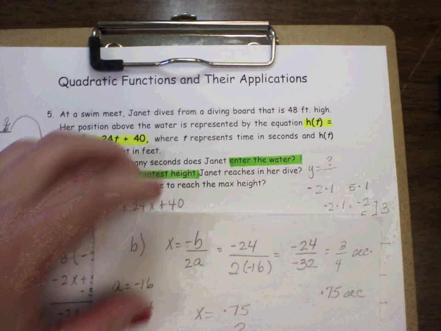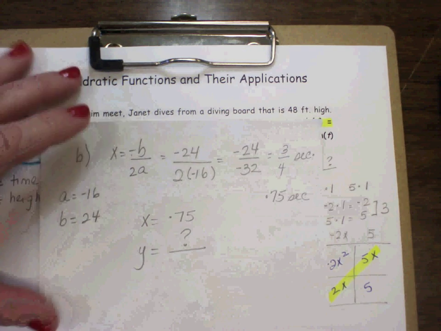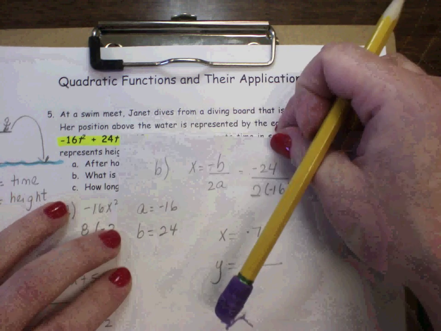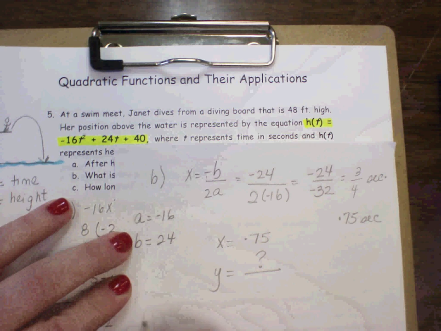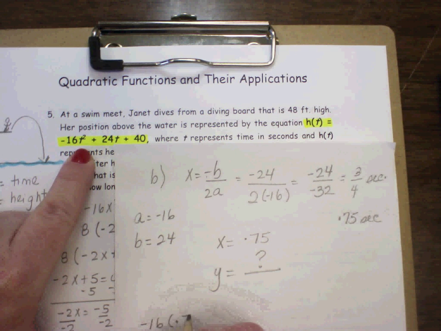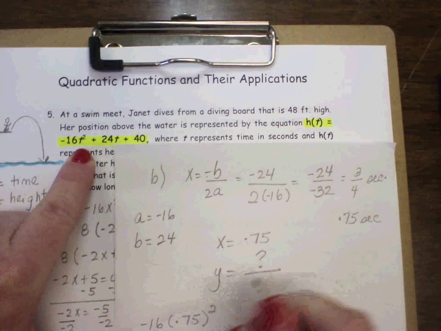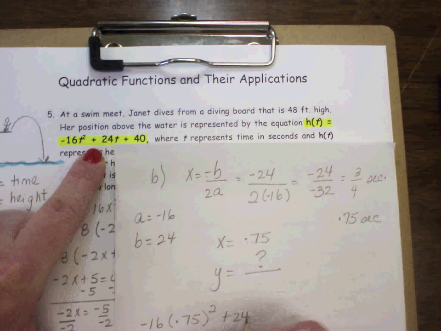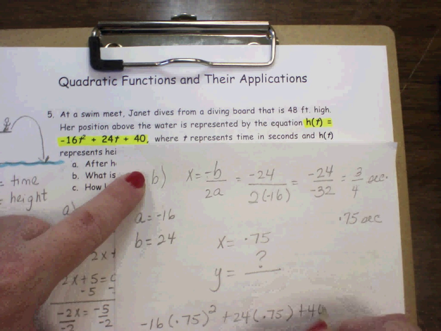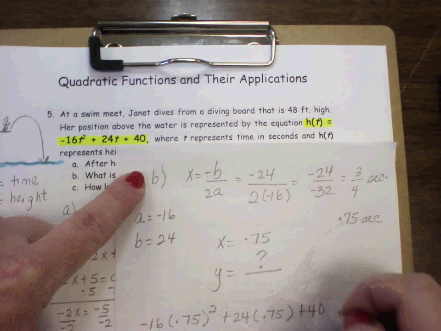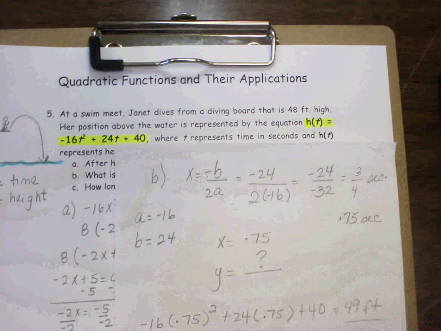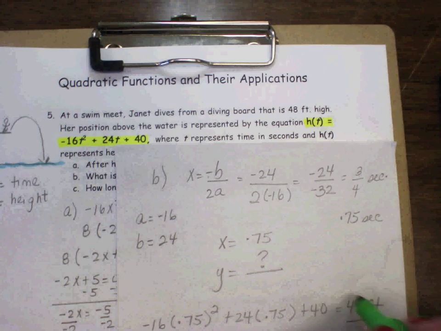So it will be negative 16, and instead of the t, I'm going to write down 0.75 squared plus 24 times 0.75 plus 40. And when you do all that, you get that it is 49 feet. So this is my answer for letter B. Oh, you can see that. I'm sorry. 49 feet.